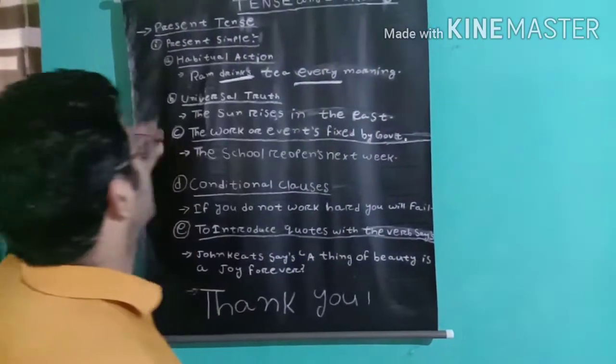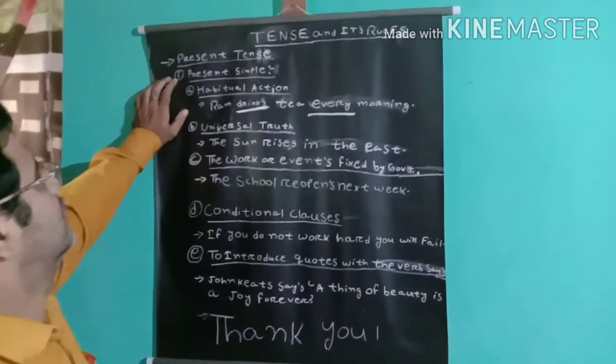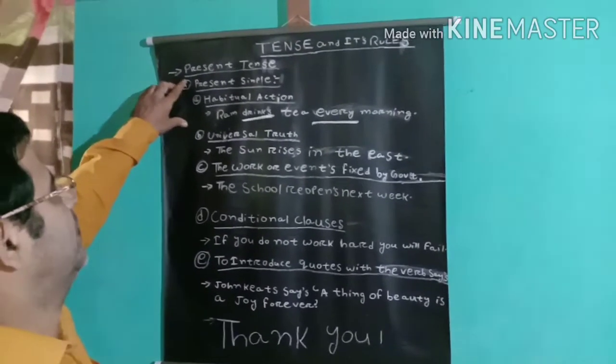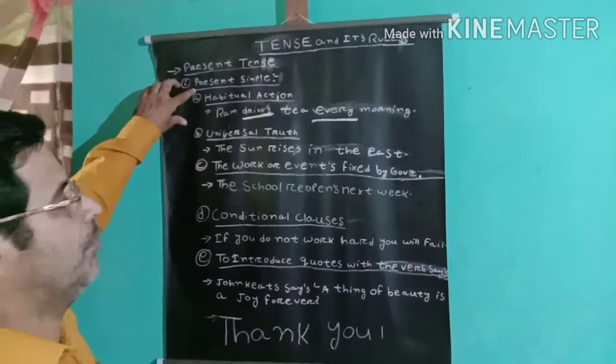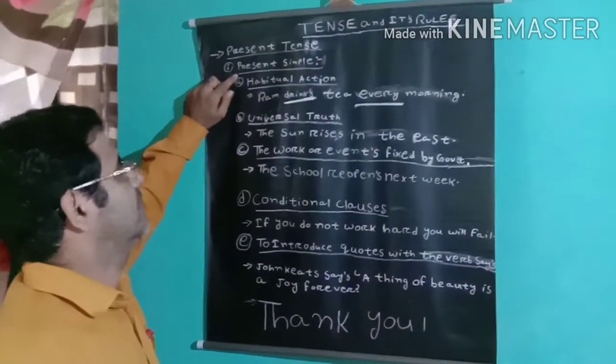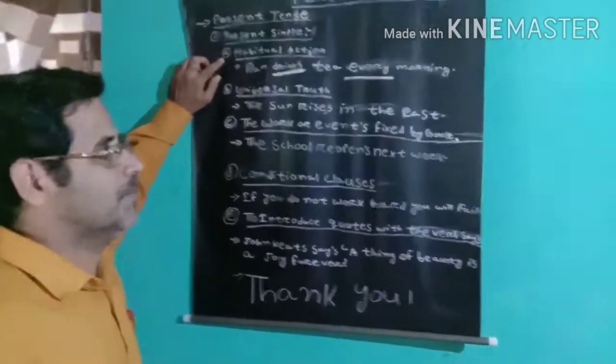So now we are going to introduce some of the rules of present tense. First is present simple form. Today's topic is present simple and its uses. So first rule is habitual action.